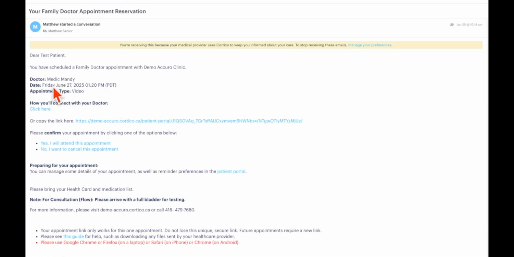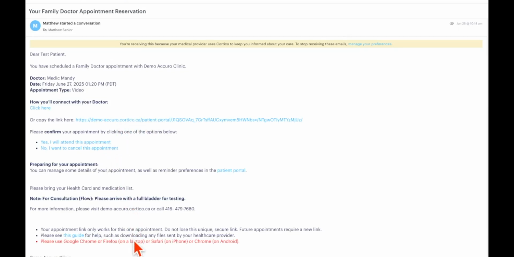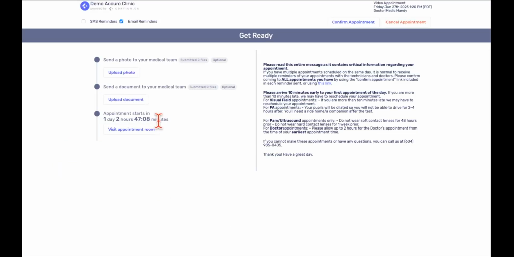The patient can go into the portal where they can do things like confirm or cancel their appointment, access upcoming and previous appointments, upload photos or documents, or fill out any outstanding forms. Then further down in the email, there is a customizable section that can be included to advise the patient about their appointment. So coming into the portal, you'll see an interface like this where they can manage their reminders in the appointment itself. They can review any instructions before they come in.